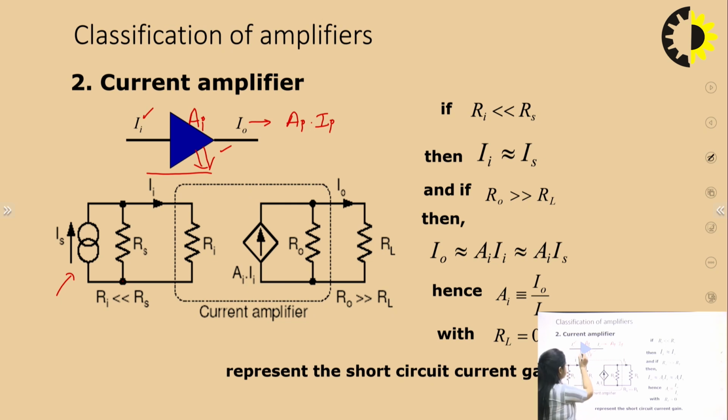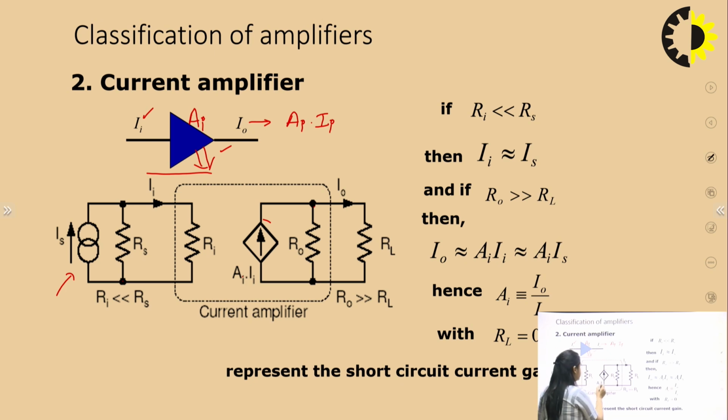So here you can see that the input impedance is represented by Ri, and output impedance is represented by Ro. Because this is a current amplifier, this is the symbol of a current source. This is a dependent current source because the output current, that is I naught, is dependent on the input current.